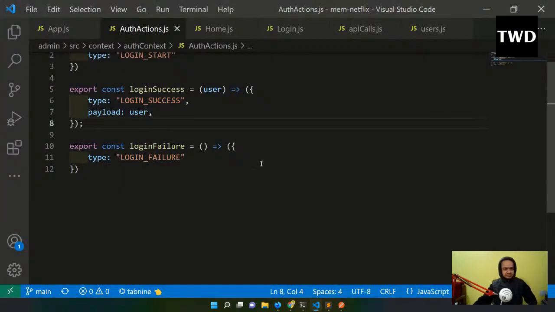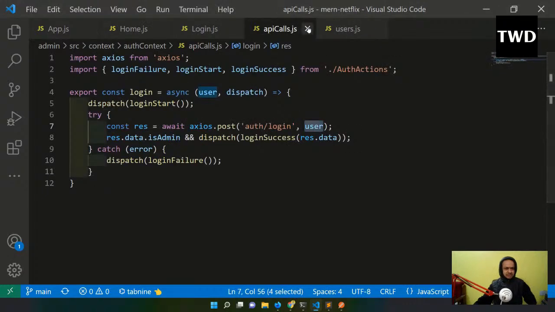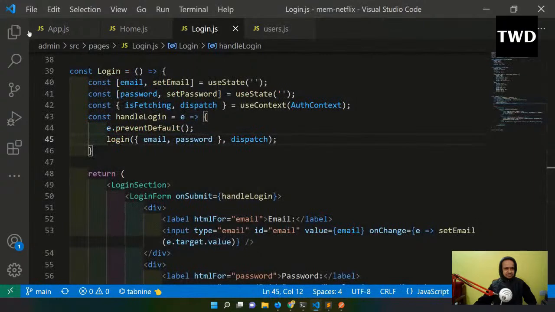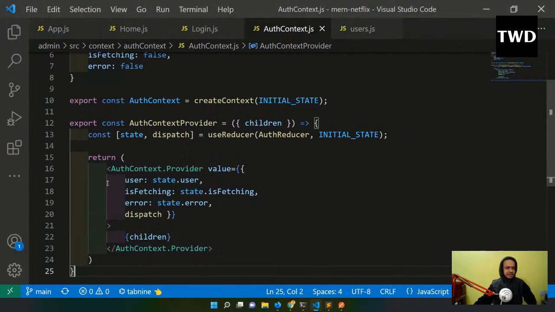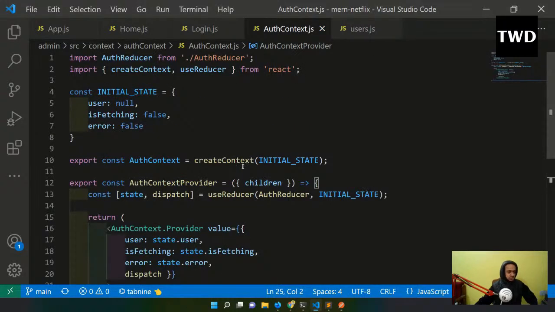So the fix is what I'm going to do here, in the auth context, I'll introduce local state. It will be saved in the local state and then used from there. Okay, so I'll come to the user.